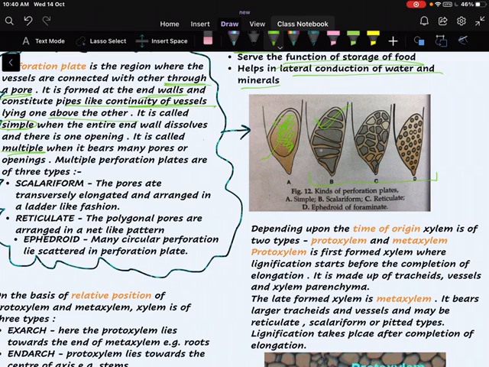Reticulate, the polygonal pores are arranged in a net-like pattern. Here all the pores are polygonal in shape, that is, they have 4 sides. Ephedroid, many circular perforations lie scattered in the perforation plate. In this D diagram, all the pores are circular in formation.